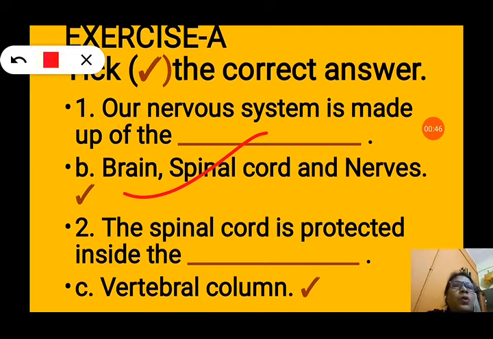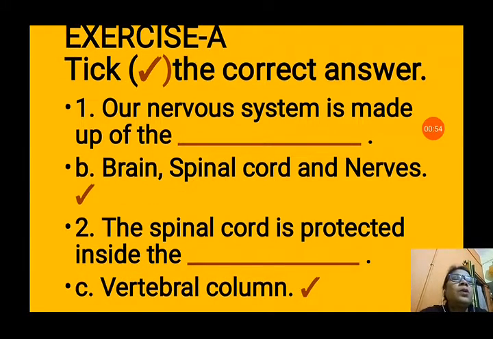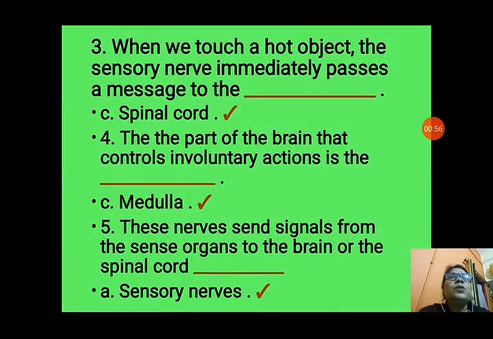Now next is two number, the spinal cord is protected inside the: A, brain, B, rib cage, C, vertebral column. So we know that the spinal cord is protected inside the vertebral column. So option C, vertebral column is correct here. So we will tick vertebral column here. Next is question number 3.